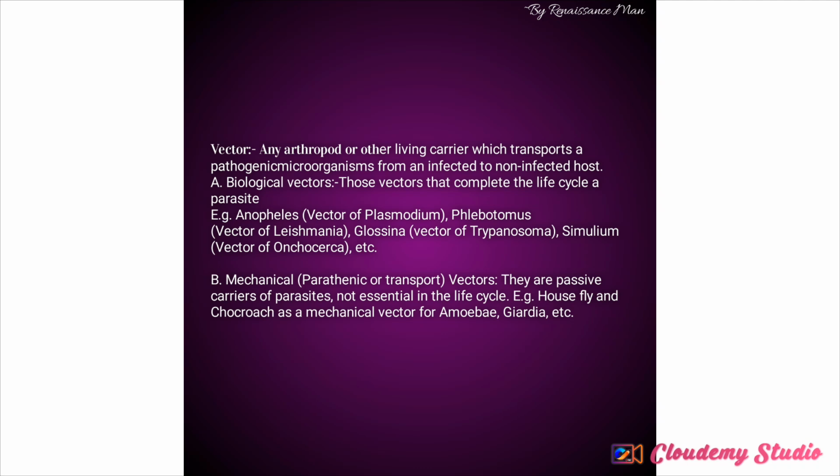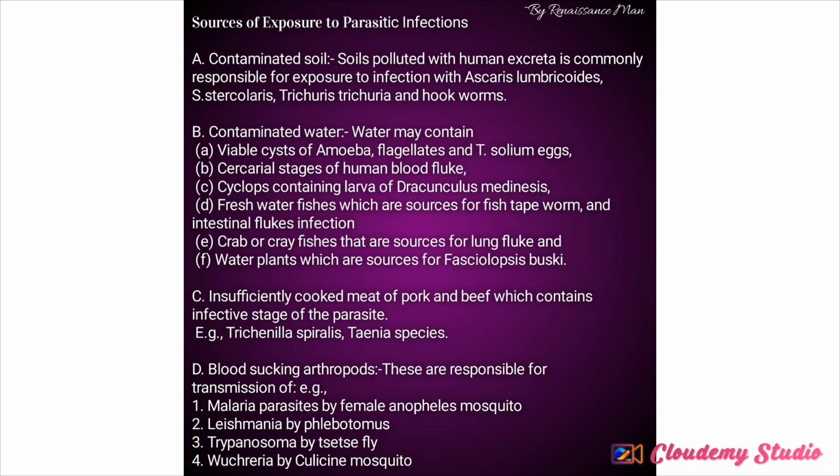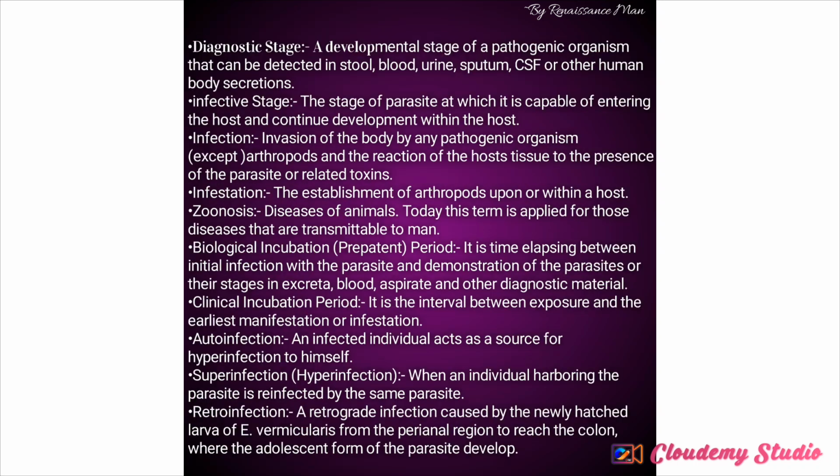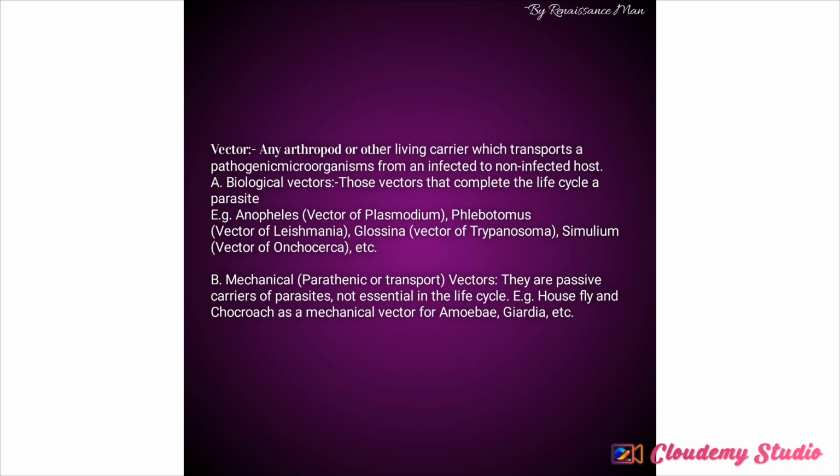Now, we have different stages of infection, which we will talk about in the next video. In this video, we have talked about what parasitology is, an introduction to parasitology. Parasitology is the branch of science that deals with the study of helminths and protozoa that can cause harm to their hosts. We talked about different associations, such as commensalism, mutualism, parasitism, and symbiosis. You understand? These are examples of association.